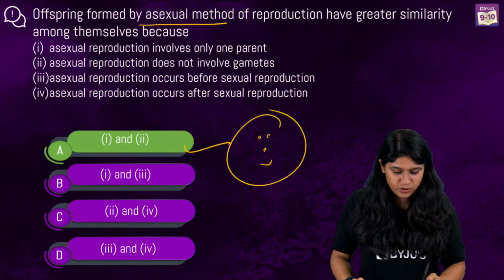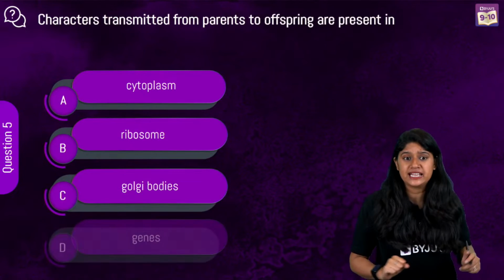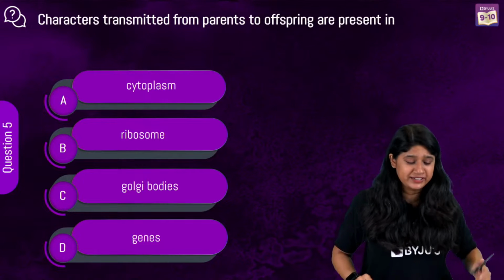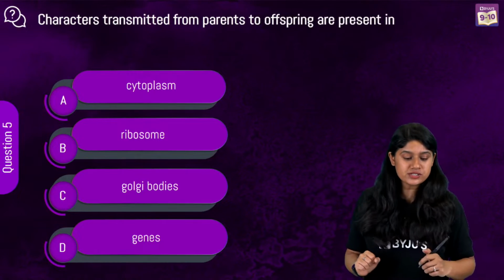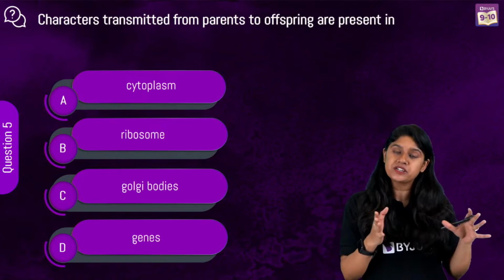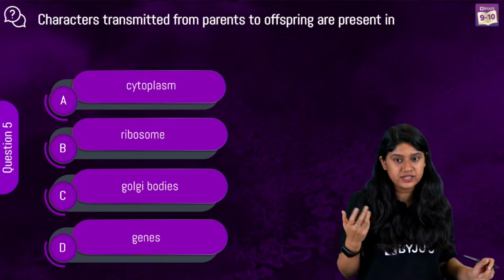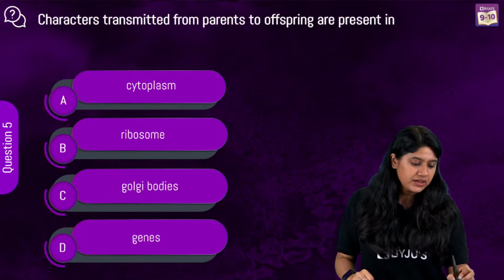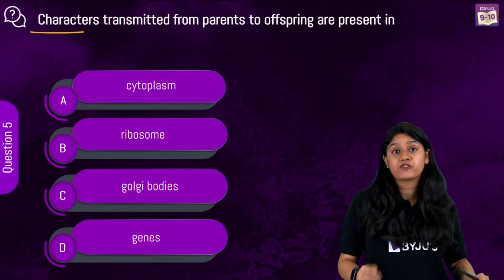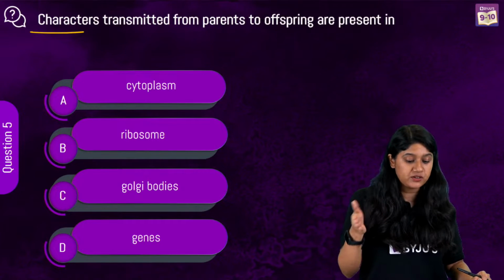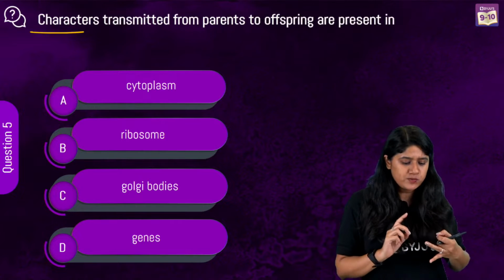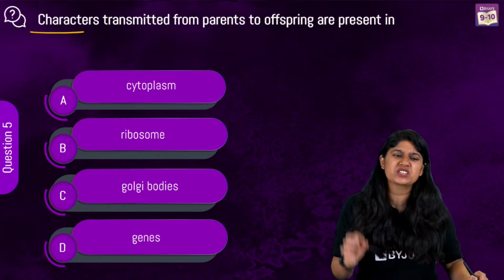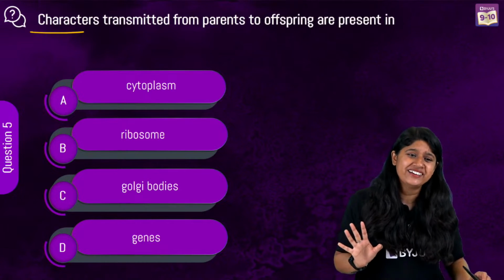Okay, everyone, question number 5 on the screen. Let's see if we can solve this question. Characters transmitted from parents to offspring are present in. Easy peasy. The characters that are transmitted from parents to offspring are present where? Cytoplasm, ribosomes, Golgi apparatus or genes? It's a super easy question.